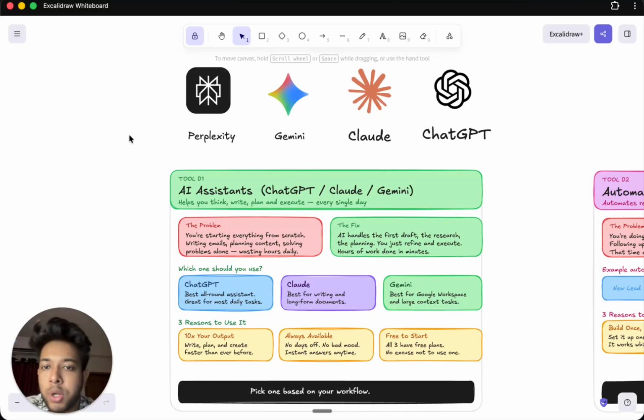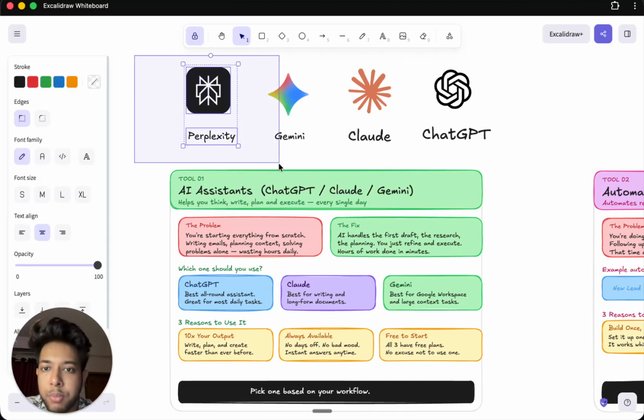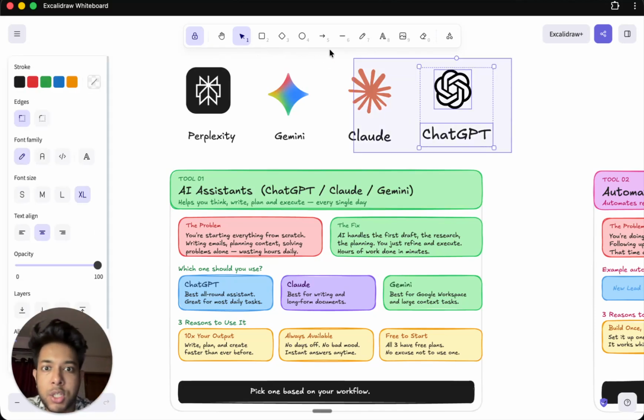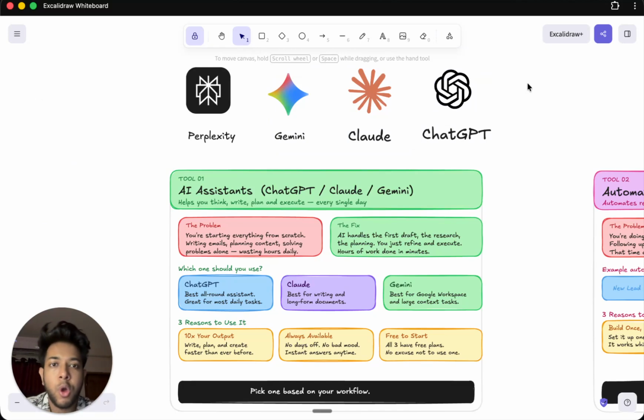All right, so let's say when you're doing any market research and you would like to find data on the internet as to what's currently going on in a market, you basically want live information, you want live data. In that case you definitely want to use an AI like Perplexity, because Perplexity is basically Google search but on steroids. And what I mean by that is that whenever you ask any other AI such as ChatGPT or Gemini or Claude, they basically answer the information based on the previously trained data.